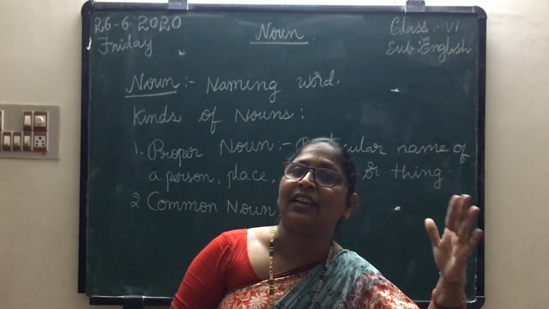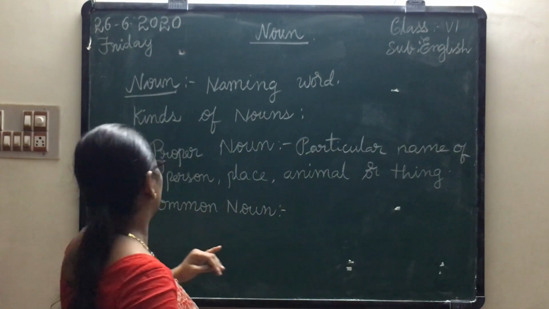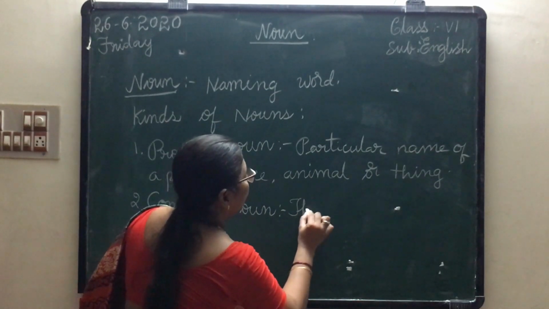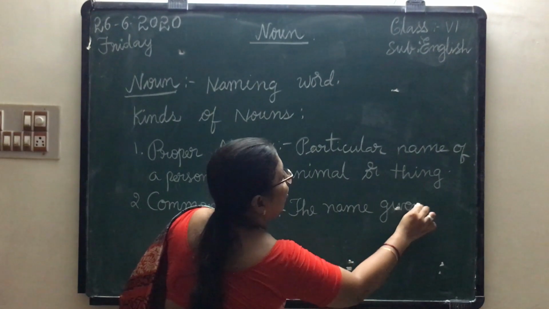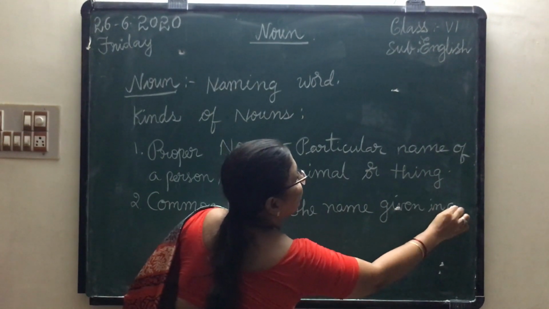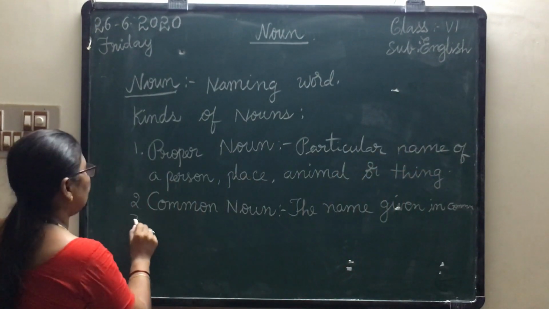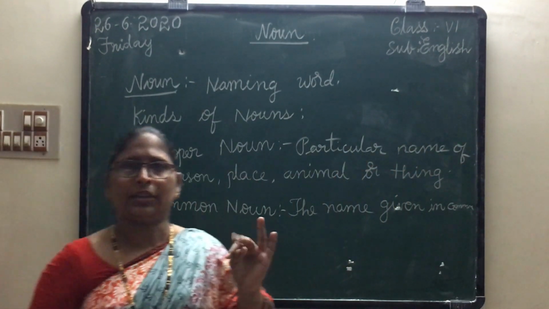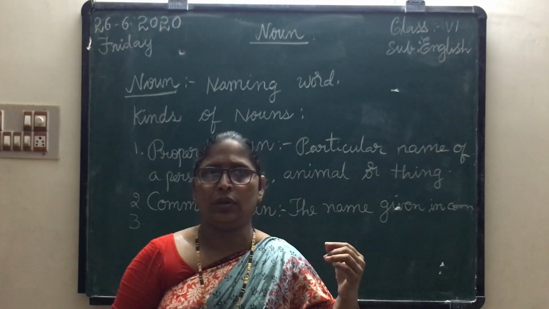But they have particular names; already we learned about that in proper noun. The name given in common is called common noun. For example, cat, dog, tiger, man, boy, girl. These are all common nouns only.